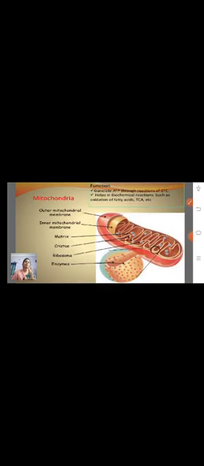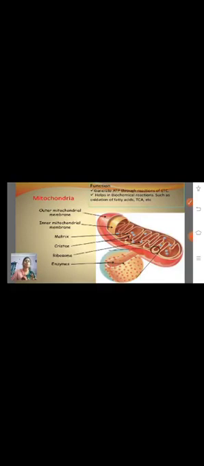Food enters the body and is converted to energy. In the cell, the food gets oxidized, and we use it as energy. We need energy for the cell organelles. So food is oxidized in the cell, and it gives the energy.